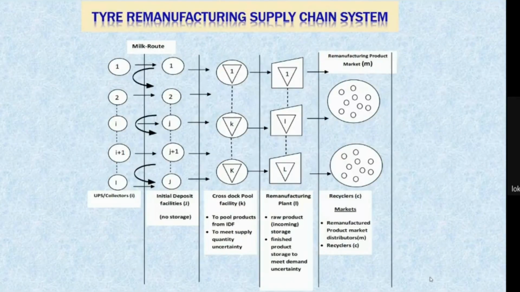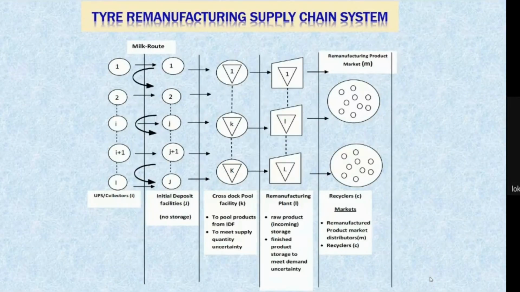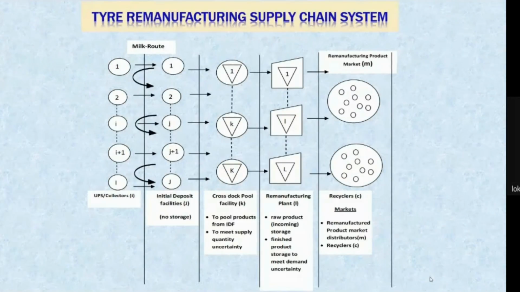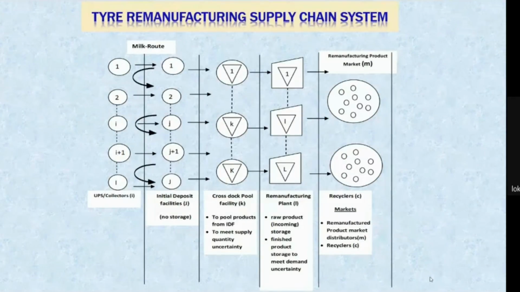Used tire collectors collect the used tires, and then the second stage is known as the initial deposit facility. Used tire collectors deposit these used tires at some facilities, and these are known as the initial deposit facilities. From here, we send these used tires to another type of facility that is known as the cross dock facility.